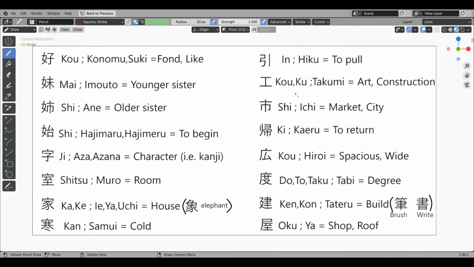Takumi kanji. This has been described in Kanji Masho 2. Onyomi is ko or ku. Meaning of this kanji is art or construction.